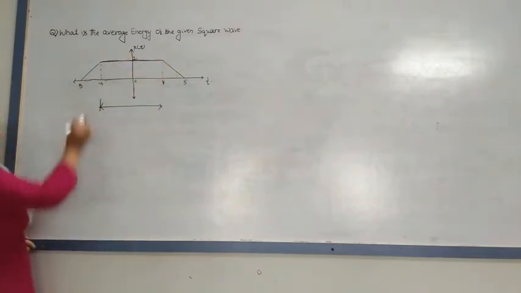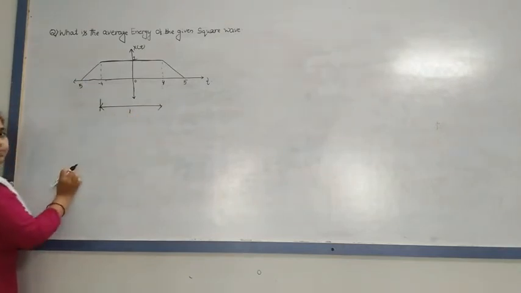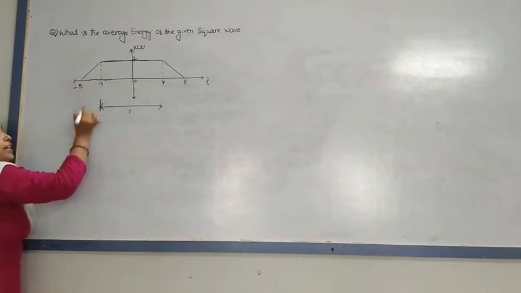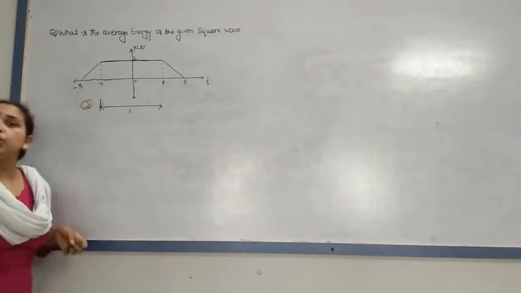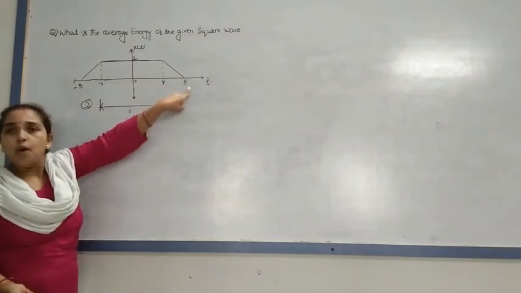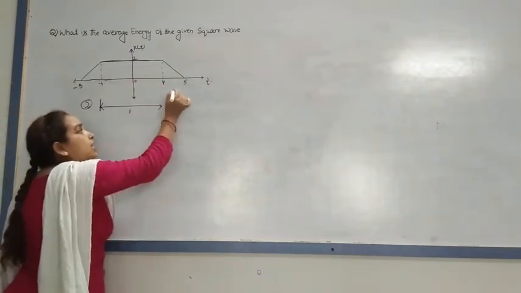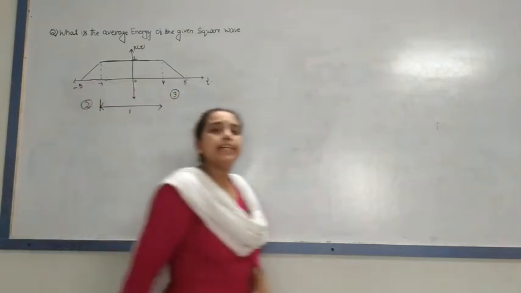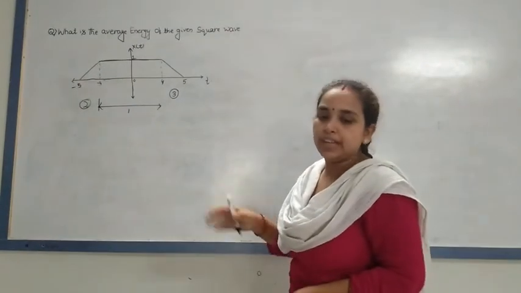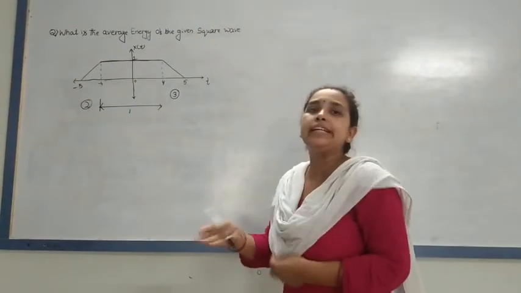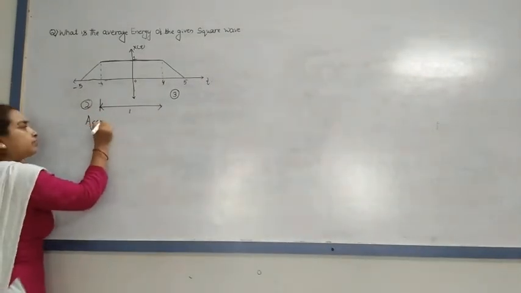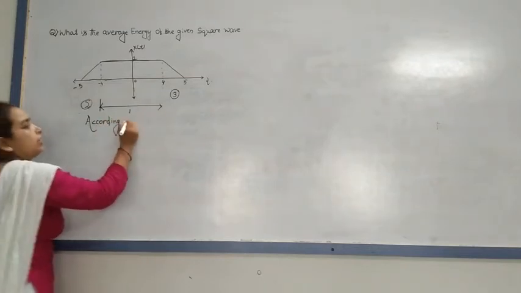On this side, this is position 1. On this side, from -4 to -5, it is gradually decreasing, so it is position number 2. Same thing is happening on this side, from 4 to 5, it is again gradually decreasing. So here there are 3 steps. According to that diagram, the given signal can be written mathematically. I can write here according to the given diagram.